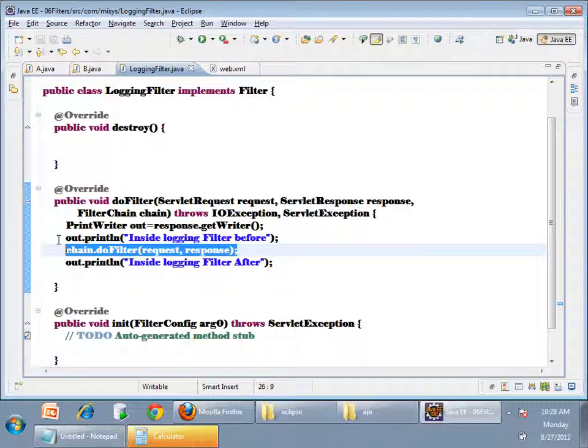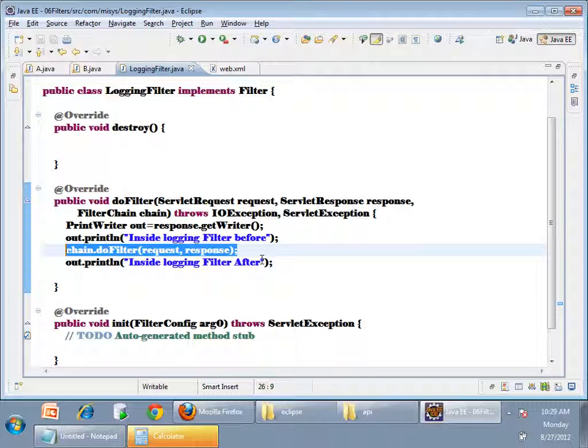Where will I write such code for encrypting? I have 50 servlets in my application. The response of each and every servlet should be encrypted before the response goes back to the client. Where should I write such encrypting logic? Before or after? I want to encrypt the response. So after this I can write some encrypting logic. Right?